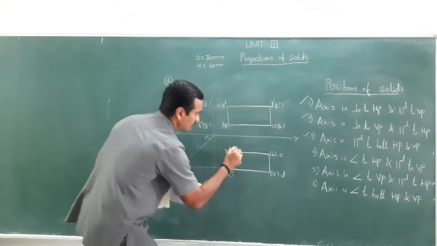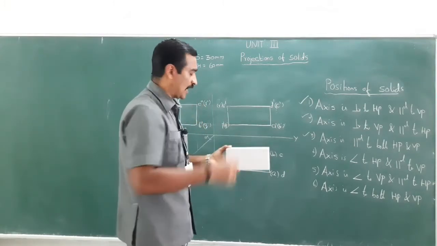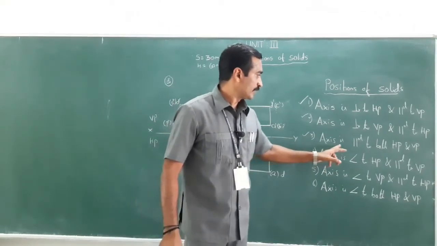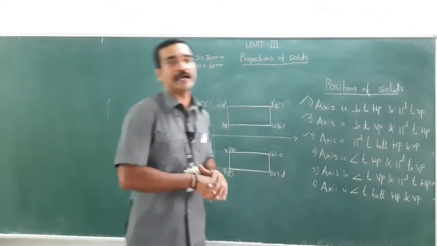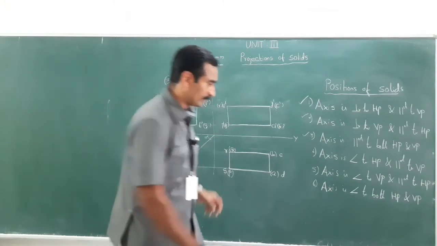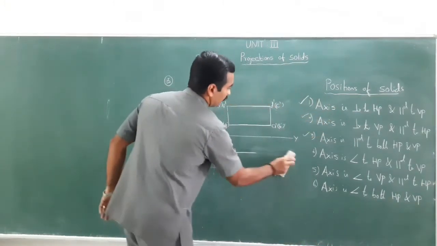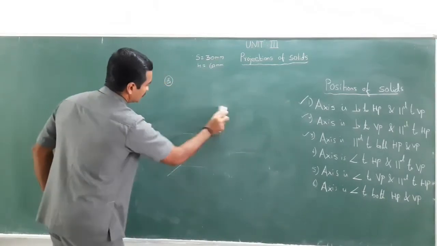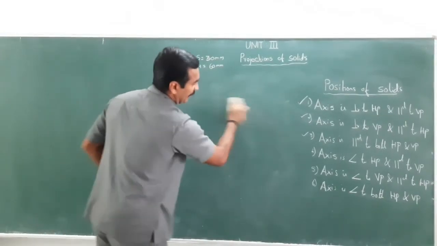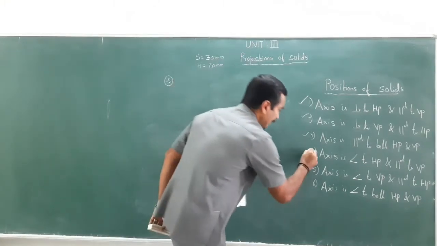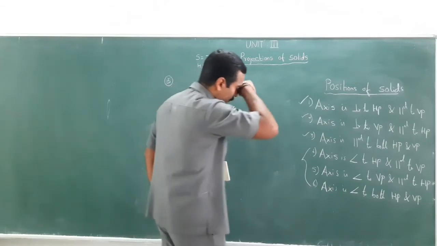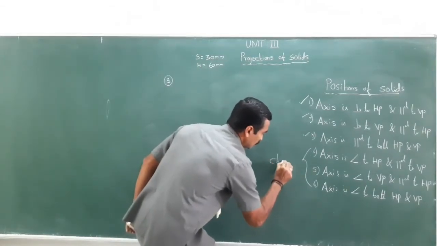Q is invisible because it is right behind R. So this is the projection for the condition where the axis is parallel to both HP and VP, right? And when you talk about the next positions, that is positions 4 and 5, we use what is nothing but the change in position method.